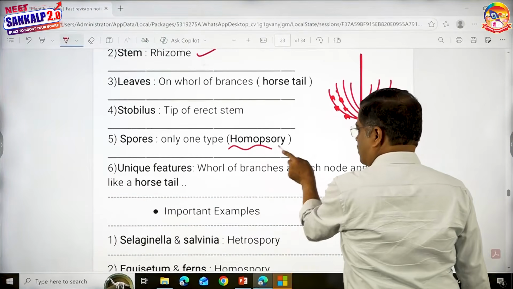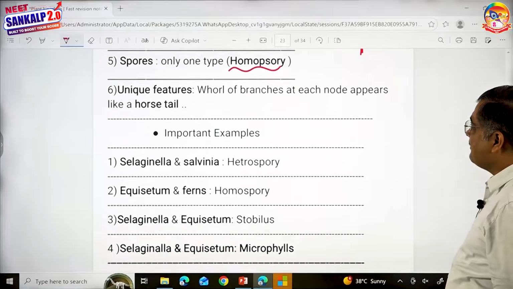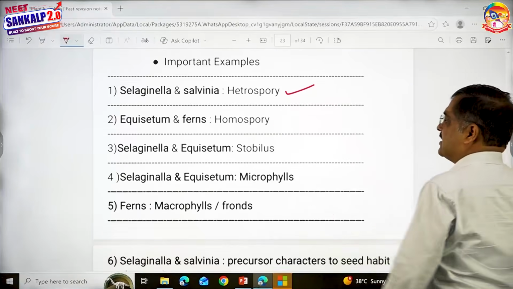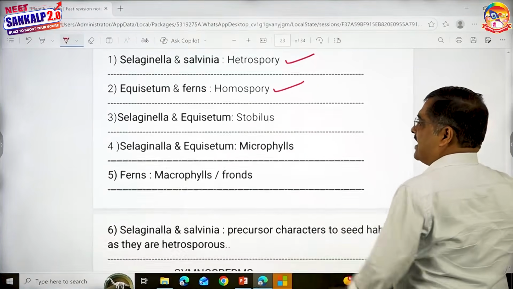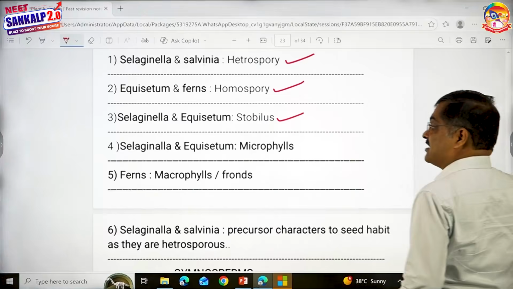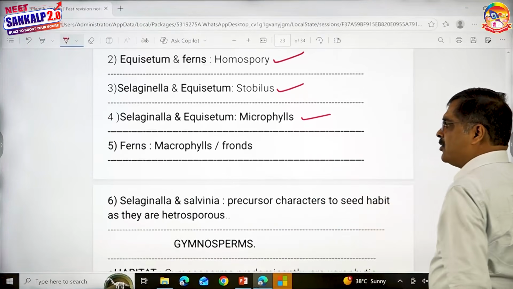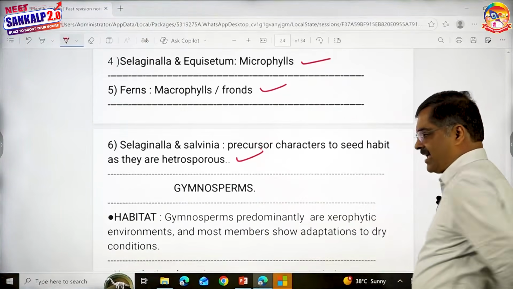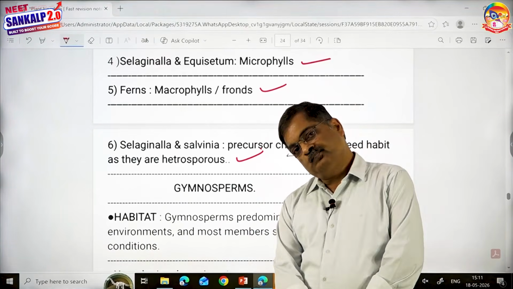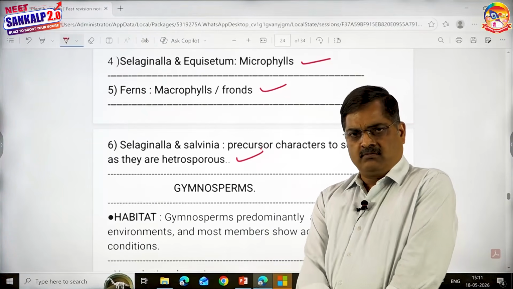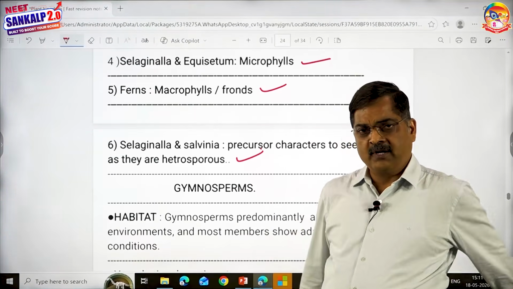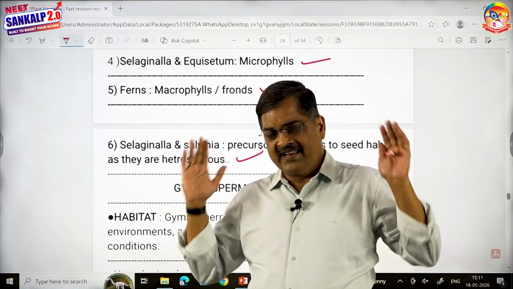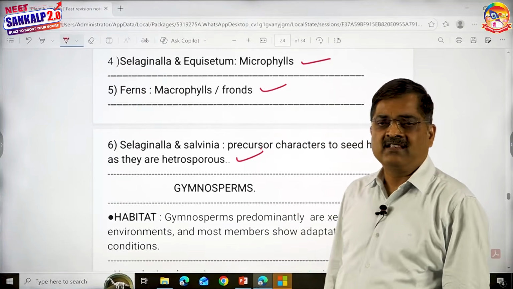Only one type of spores, homosporous. An important example, children: Selaginella and Salvinia, heterosporic. Equisetum and ferns, homosporous. Selaginella and Equisetum, strobilus. Selaginella and Equisetum, microphylls because the leaves are small. Ferns, macrophylls. And Selaginella and Salvinia, many precursor characters to seed habit. Pteridophytes look ridiculously simple now because you understood the table, and based on the table we are able to decipher the entire ferns and Selaginella.